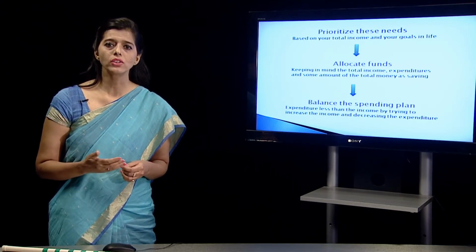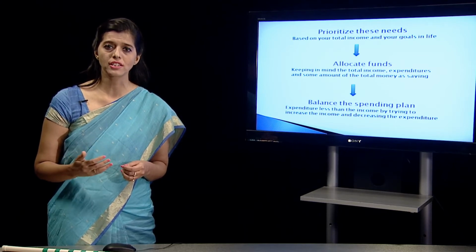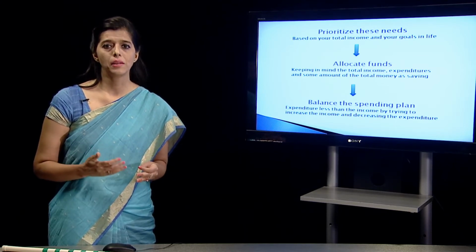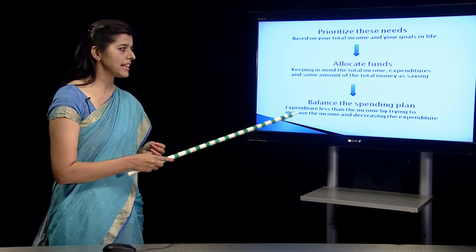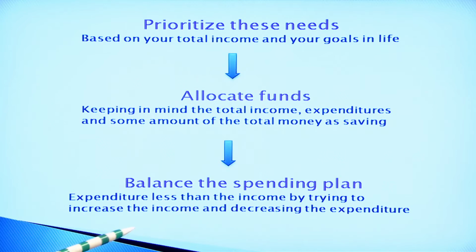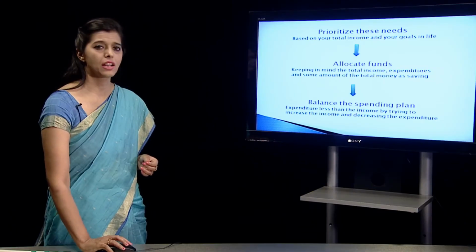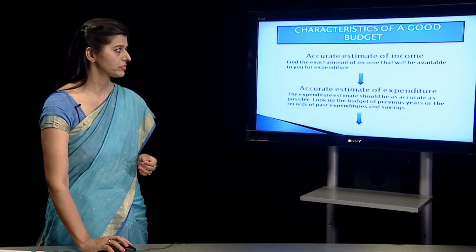So we might reduce the amounts on expenditures because our income is limited. So in this point, expenditure is less than the income by trying to increase the income and decreasing the expenditure. It is only in those cases where the expenditure is less than income. So we might try to increase the income and decrease the expenditure.